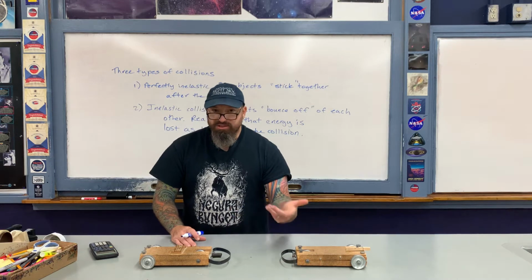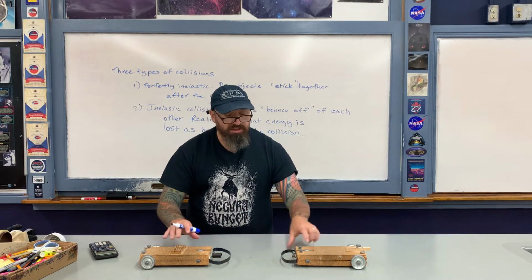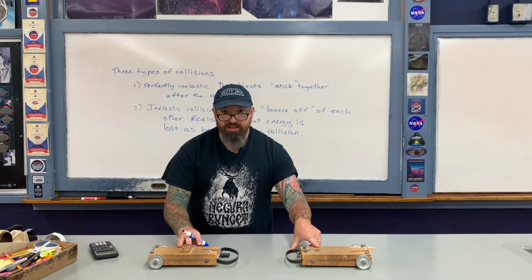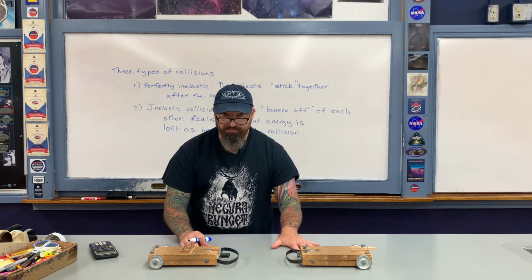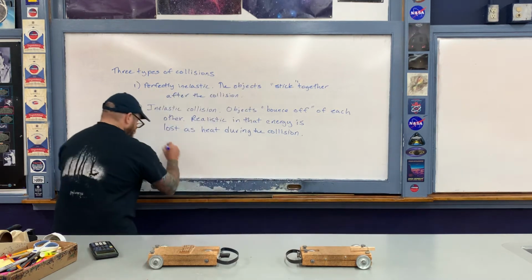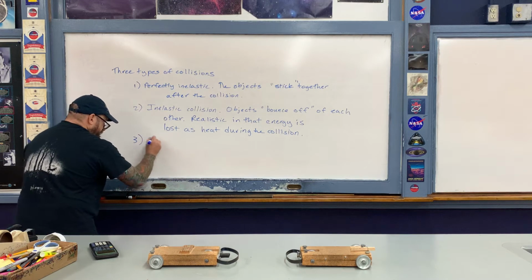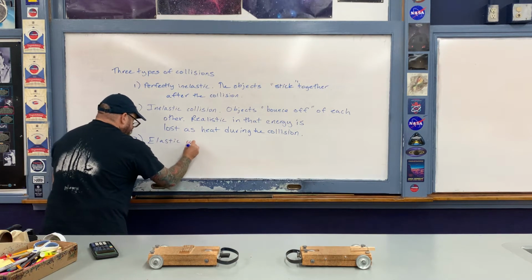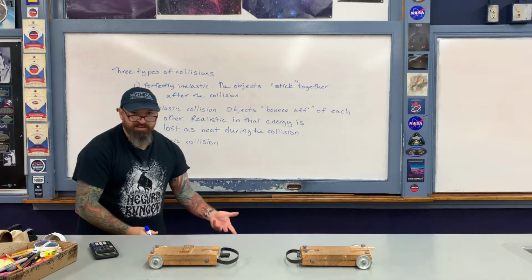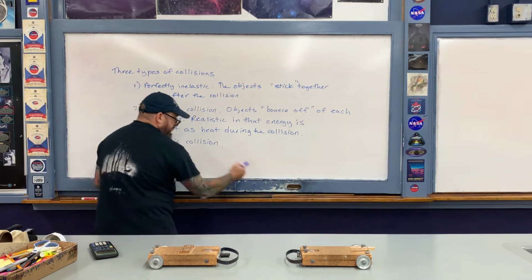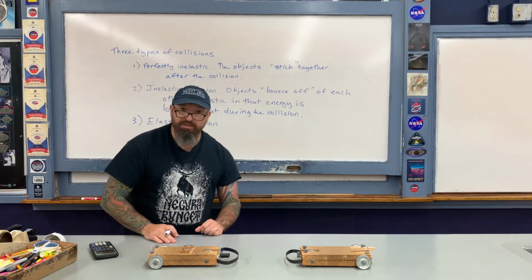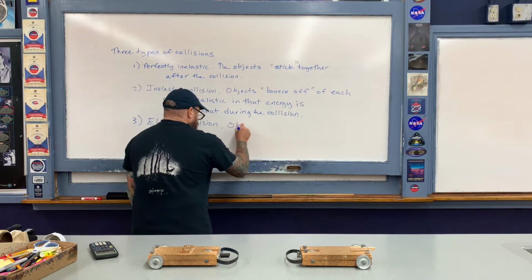What this then allows us to do mathematically is assume that the total kinetic energy of the carts before the collision is the same as the total kinetic energy of the carts after the collision. So then therefore the elastic collision is an approximation. So third, we have the elastic collision. Depending upon the textbook, by the way, sometimes it's referred to as the perfectly elastic collision. It means the same thing. During the elastic collision, the objects bounce off each other, but we once again consider the heat loss to be negligible.